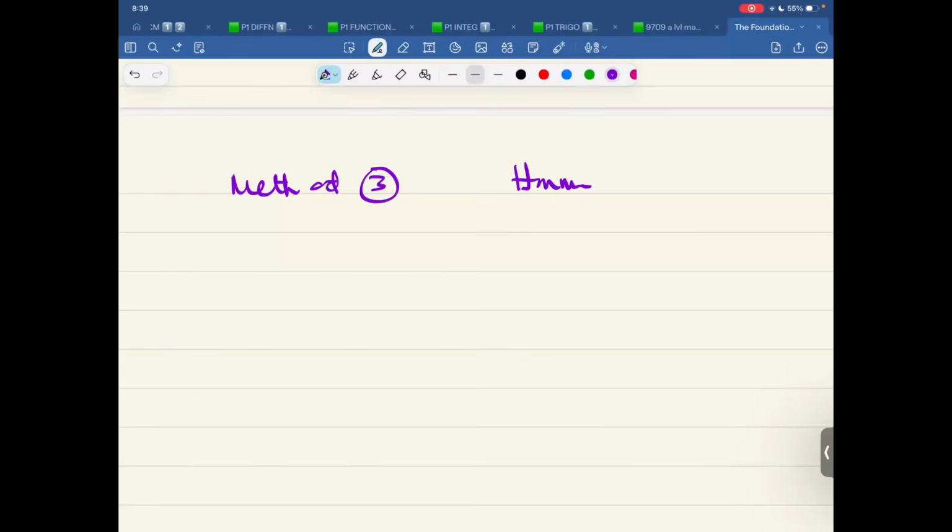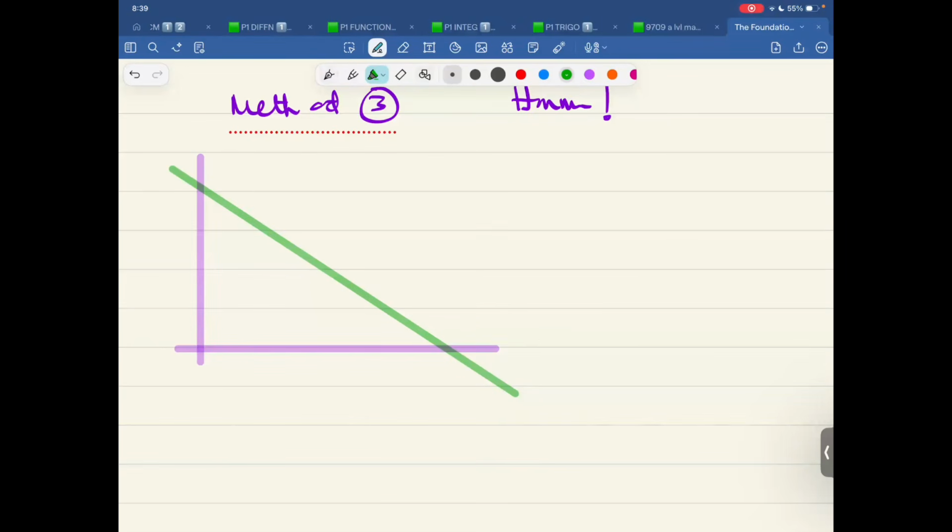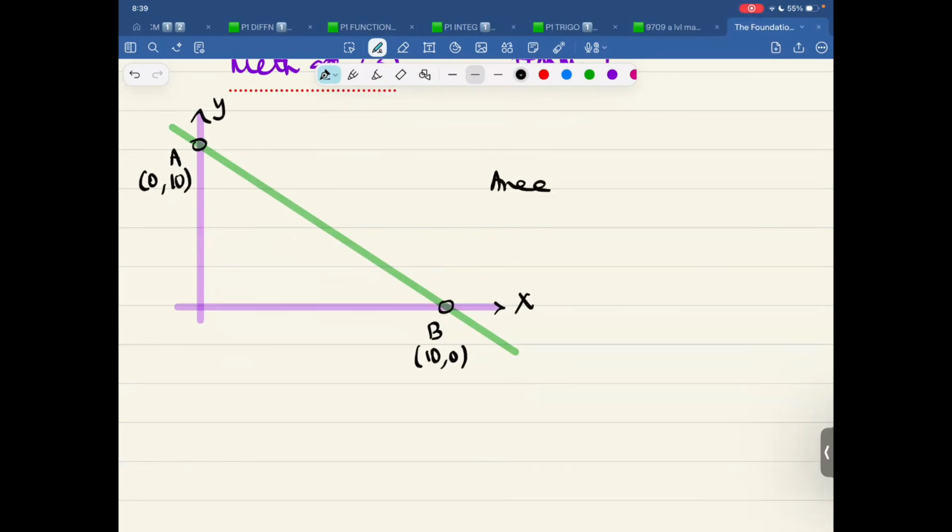Let me explain to you how this method works. Okay, so now we draw a line like this. And this is linked with the very first part. This is y. This is A. This is 0, 10. This is B. This is 10, 0. This is x. And the area of triangle OAB, we already found it. That is half into 10 into 10, which comes out to be 50 square units.